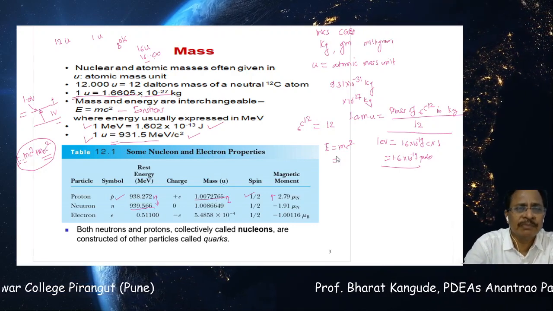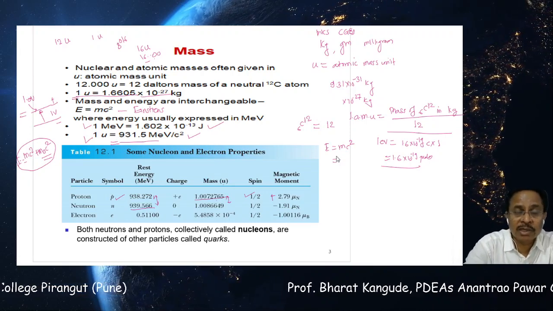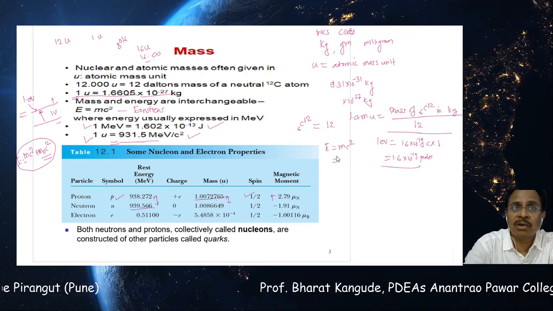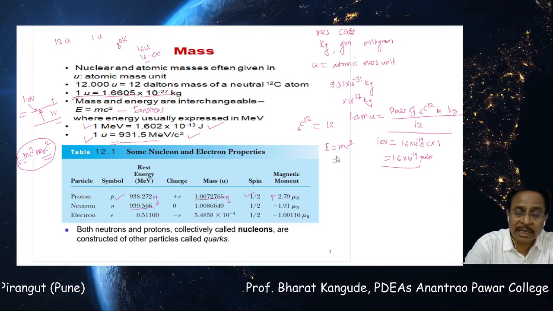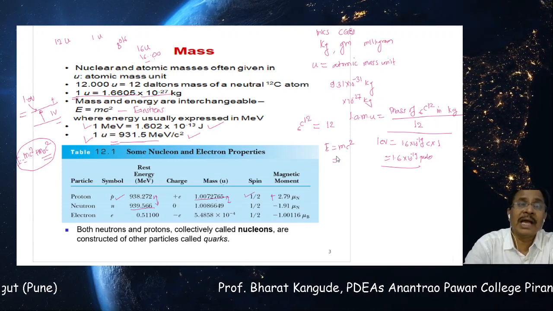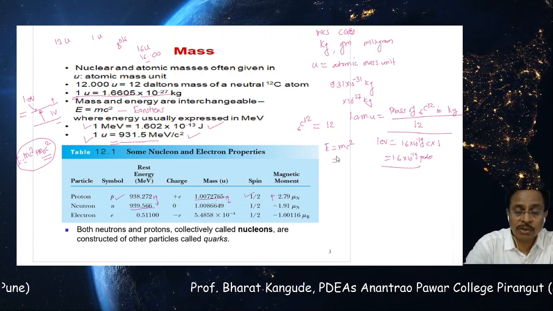Why this is this way, that also we are going to discuss in detail in chapter number 3. So neutron carries some more mass as compared to proton by a fraction, not even 1% difference, but that difference plays a very vital and important role in other properties of both of these constituents of the nucleus.